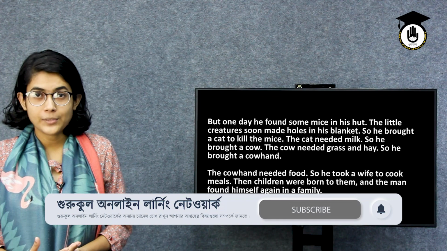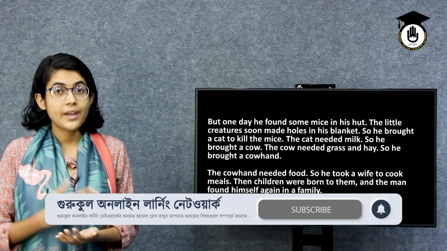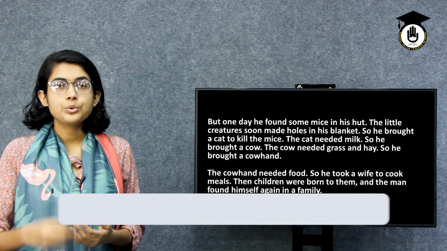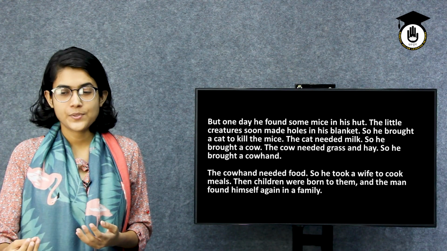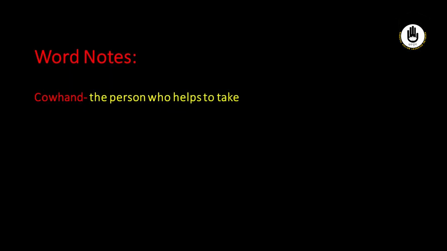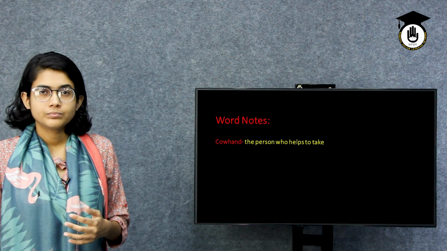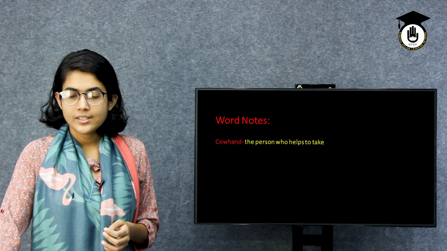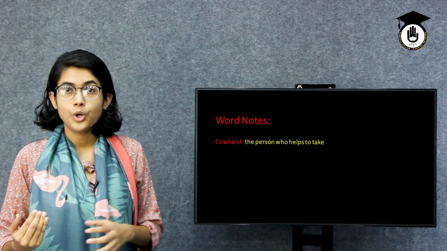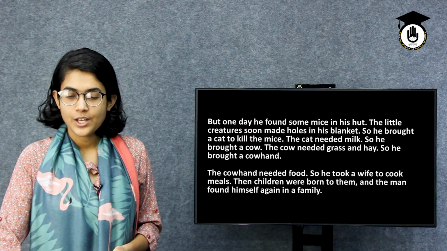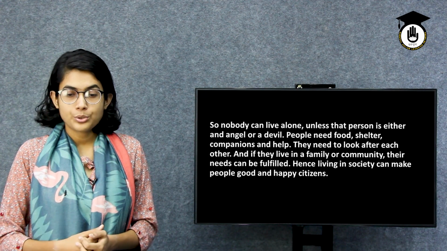Then again he started a family. So see how eventually the man who himself wanted to get rid of the society started to grow a society by his own steps. Do you know the meaning of cowhand? A cowhand is a person who helps to take care of the cows for dairy production or milk producing and other stuff. So here we can see that the man who wanted to get rid of the society starts the society by himself. So let's move on to the last of the story.